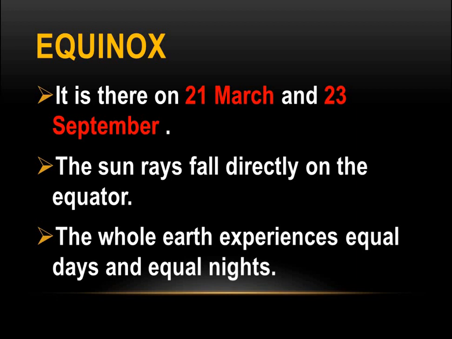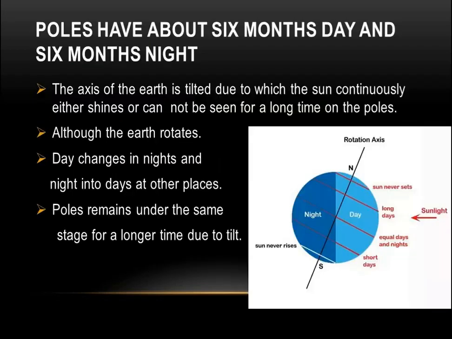You must remember the date and the position and why it is equinox: because the direct rays fall on the equator and the complete earth experiences equal days and equal nights. That is the position of equinox. Now let's see this also in the diagram.